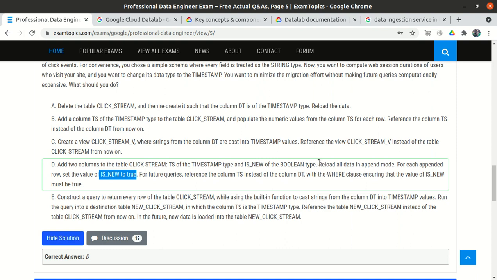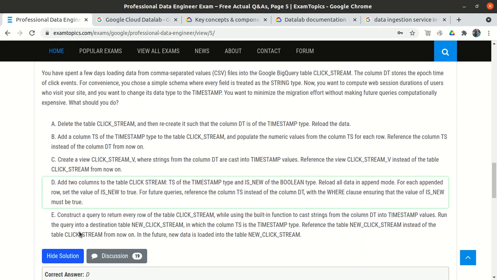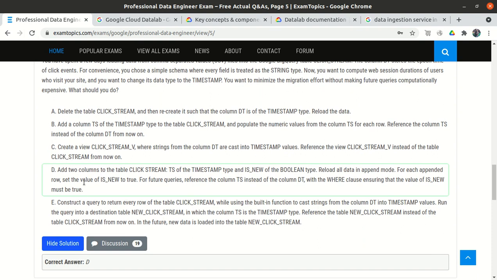But we are duplicating the data, because we already have one set of data and again we are loading the same set of data. Other thing is we are reloading all the data. We already spent a lot of days, right? In the question, in the first line itself, we already spent a lot of days. So we are not minimizing the migration effort. So D is totally wrong. So A, C, D are totally wrong.